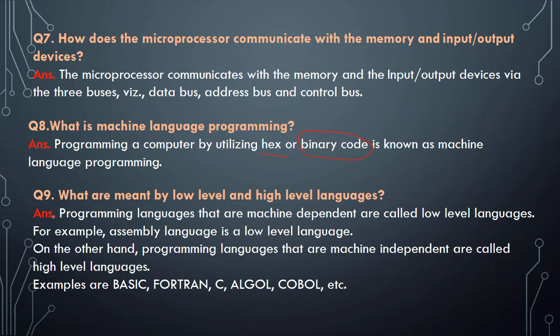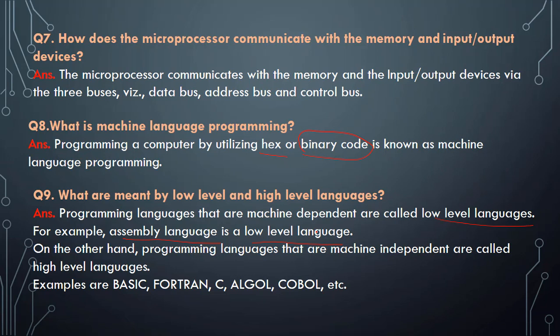What is meant by low level and high level languages? Programming languages that are machine dependent are generally called low level languages. For example, assembly language is a low level language. That means this code cannot be run on other machines.